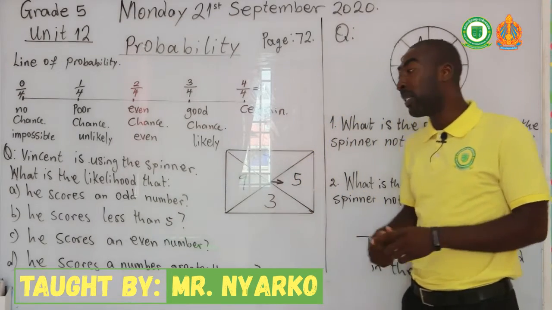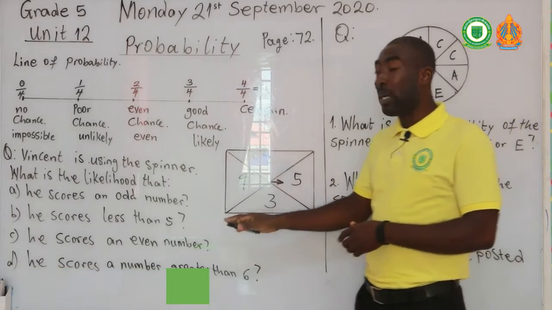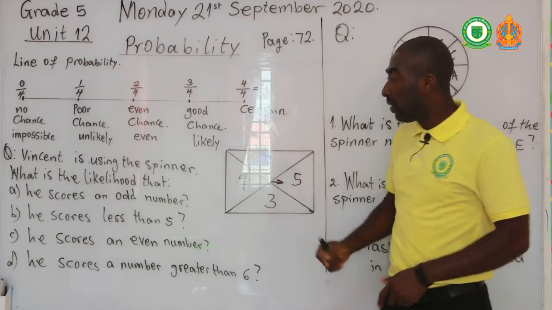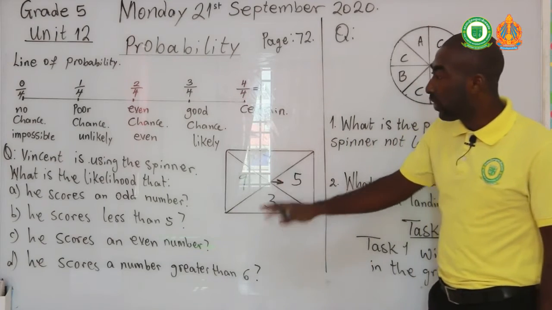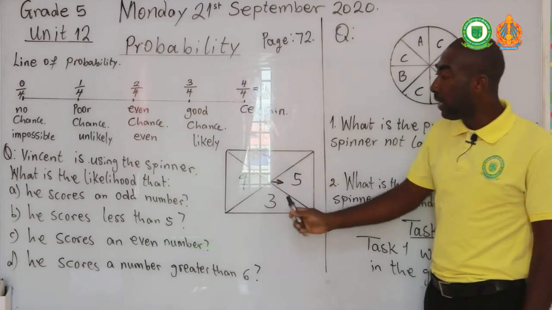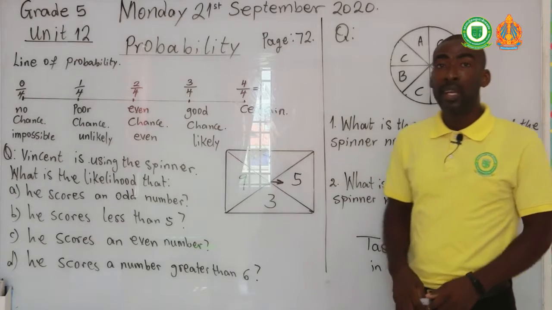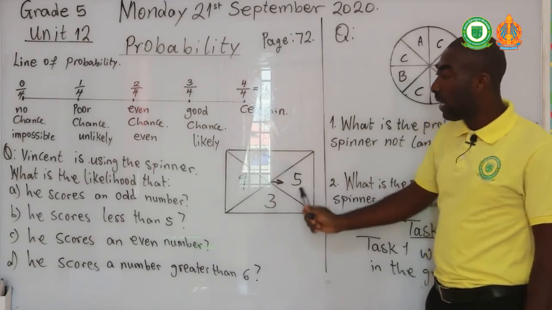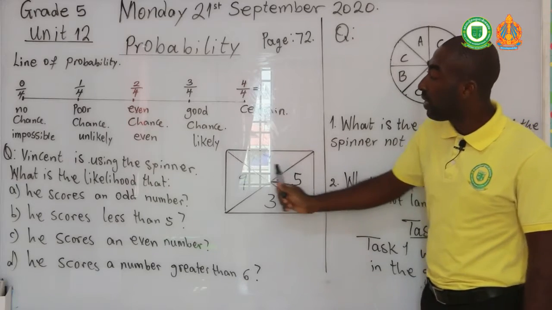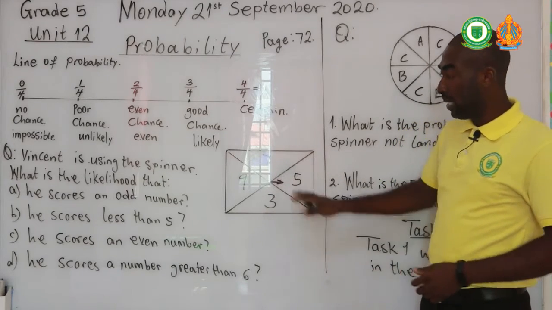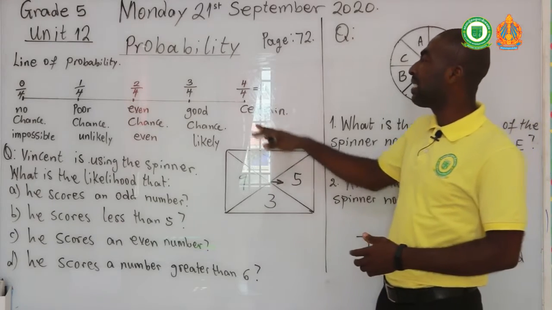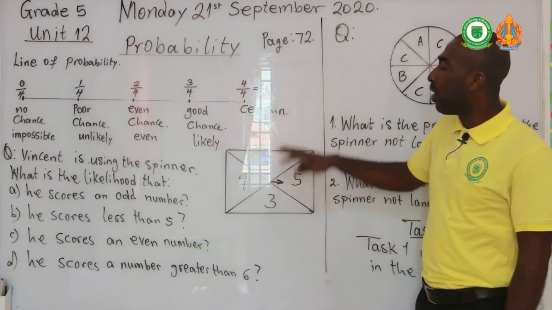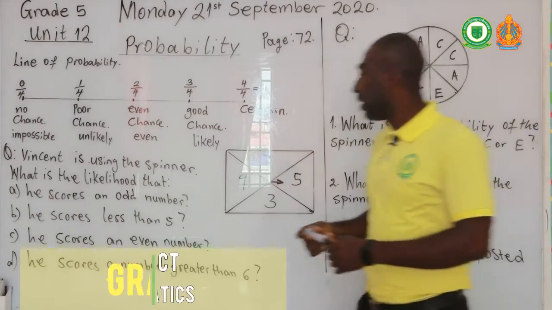What are odd numbers? Odd numbers are numbers that when you divide by 2, there's going to be a remainder. If that happens, what is the likelihood that when he spins this, he's going to get an odd number? If you look at the numbers that we have here, all of them are odd numbers. That means he is certain, okay, he has a 100% chance of getting an odd number.